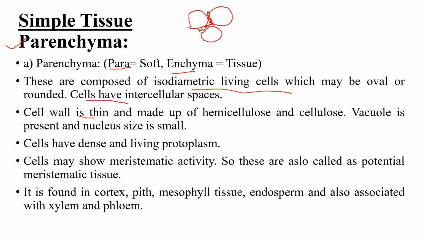The cell wall is thin and made up of hemicellulose and cellulose. Vacuole is present and the nucleus is small. Cells have dense and living protoplasm. Cells may show meristematic activity also. That means they can divide and redivide. So they are also called potential meristematic tissue. It is found in cortex, pith and mesophyll tissue, endosperm and also associated with xylem and phloem.